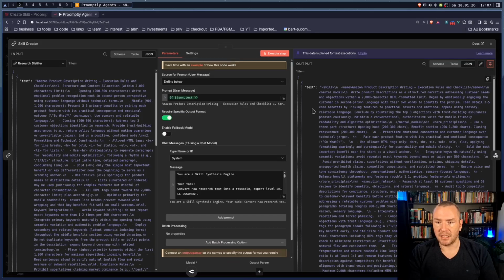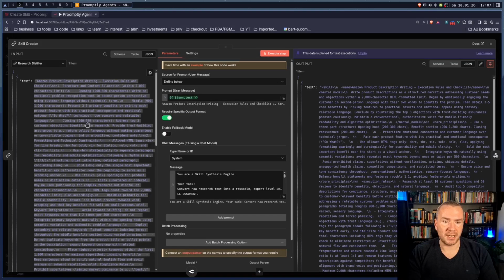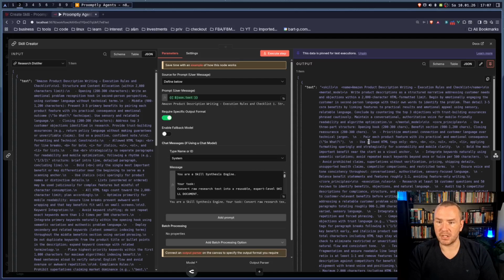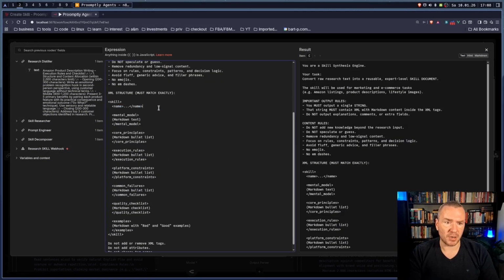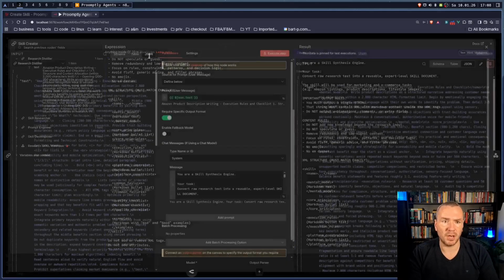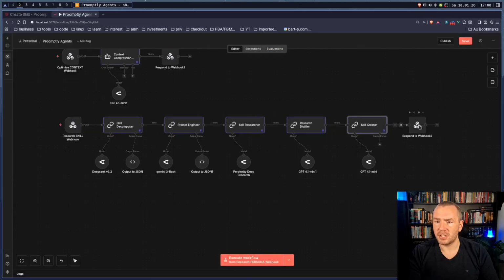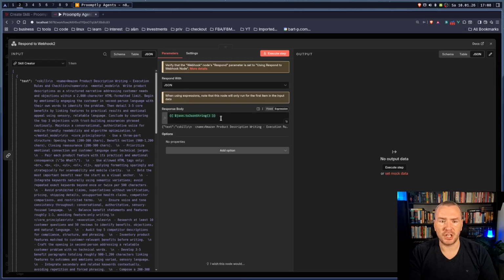The next step is the skill creator. It takes the information and puts it in a format that we can use in the front end. It wraps it in some skills. It actually looks like this. This is our XML structure that we want to have. So you have your name, your mental model, core principles, execution rules, and so on. This whole thing is just sent back as simple JSON to the app.